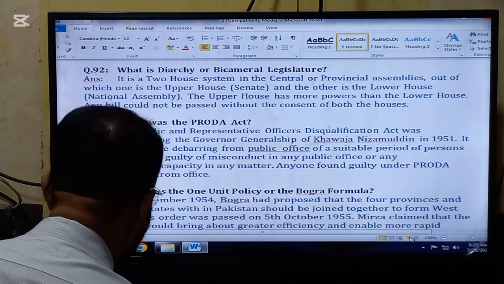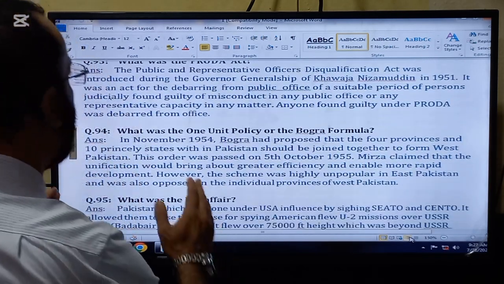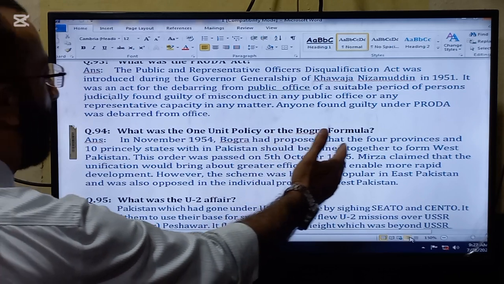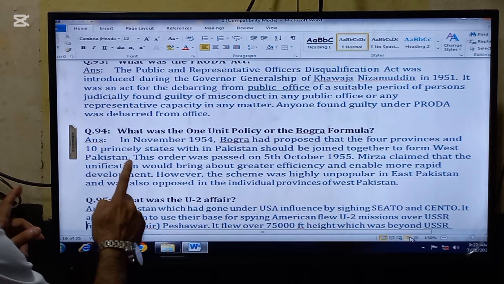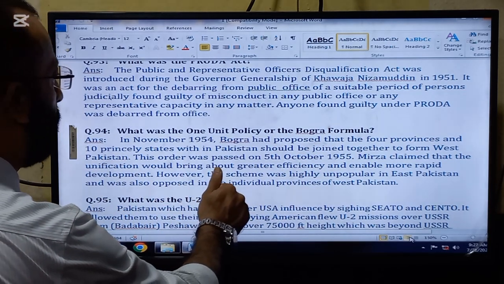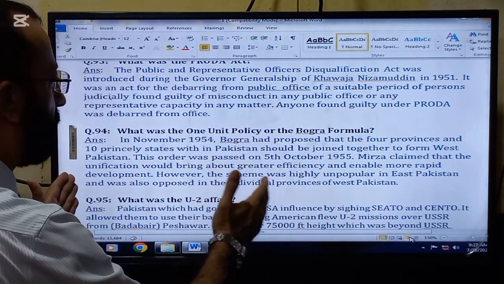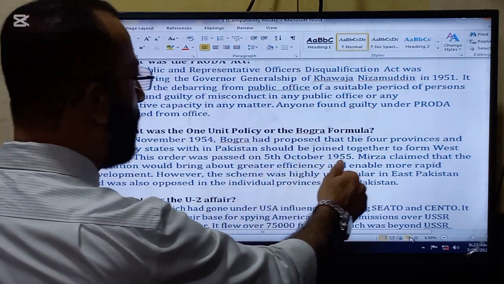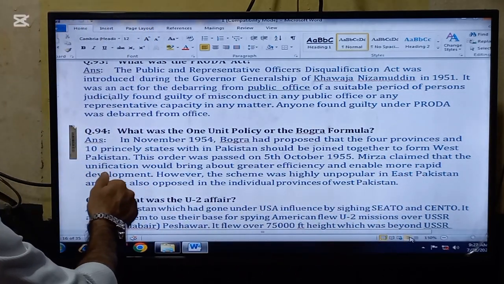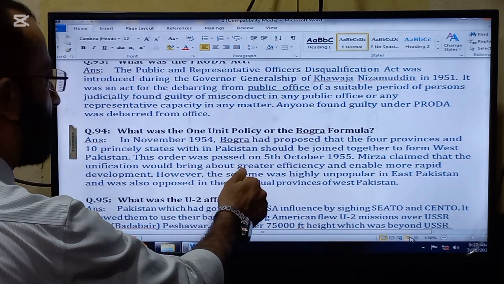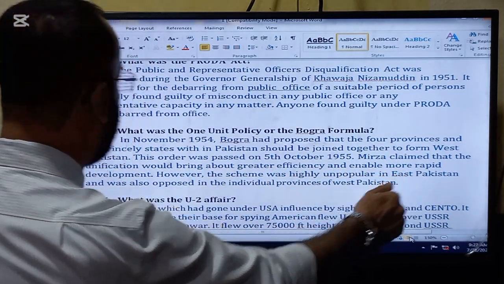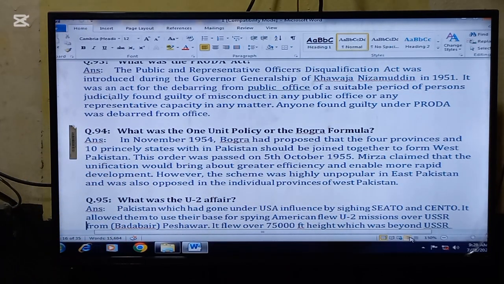The next important question for today is, what was the One Unit policy or the Bogra formula? In November 1954, Bogra, who was the ruler of Pakistan, had proposed that the 4 provinces and 10 princely states within Pakistan should be joined together to form West Pakistan.